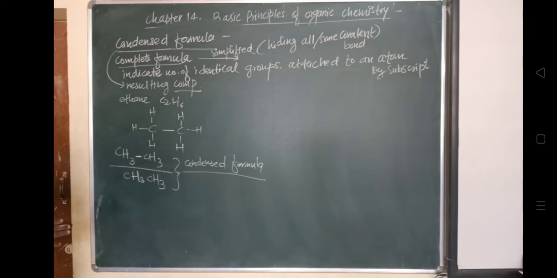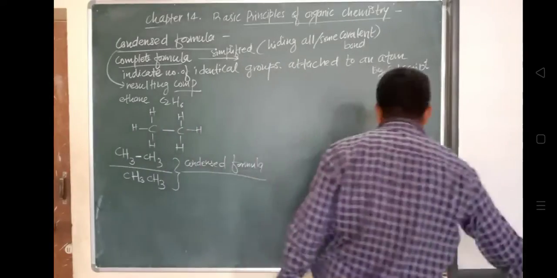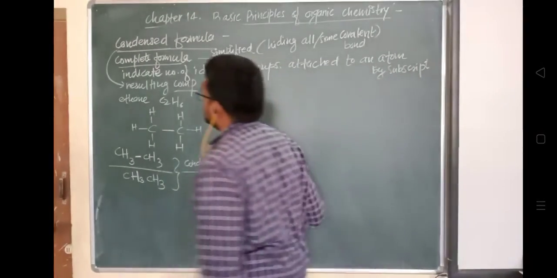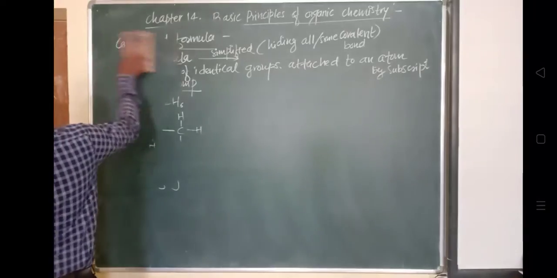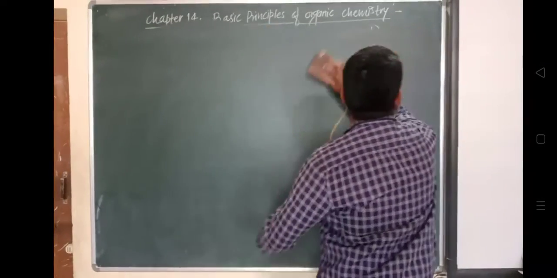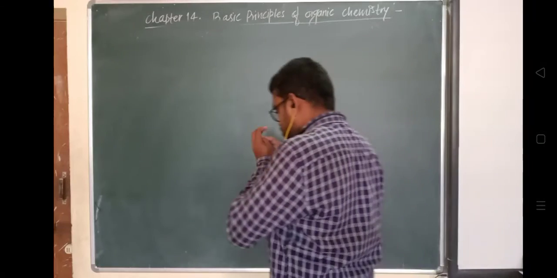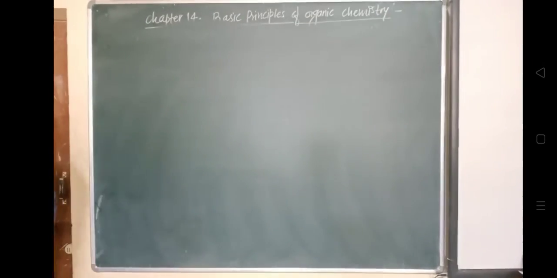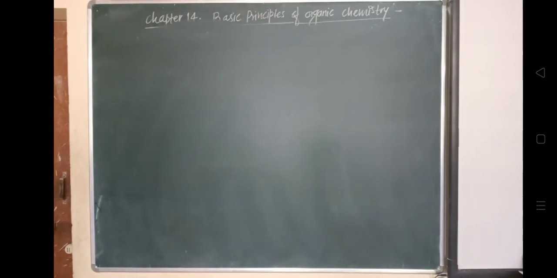Now, the next concept that we'll see is the bond line formula or zigzag formula. So we have seen the condensed formula. Next we'll see the zigzag line formula, where we do not require to write down the carbon atoms; only with the help of a zigzag line, it is self-explanatory.